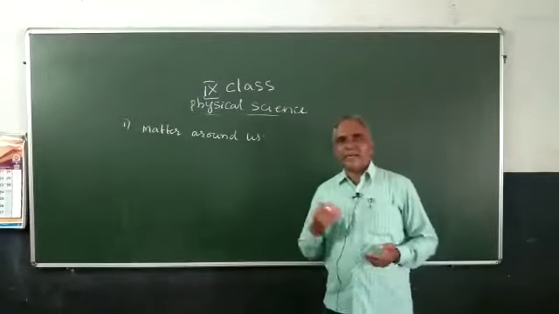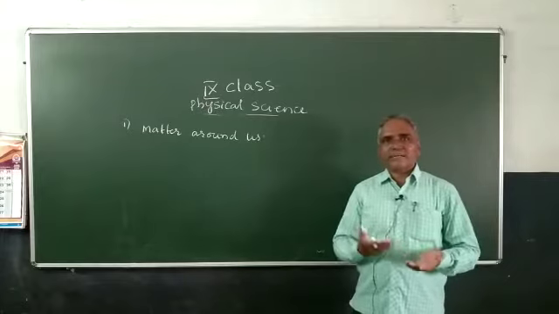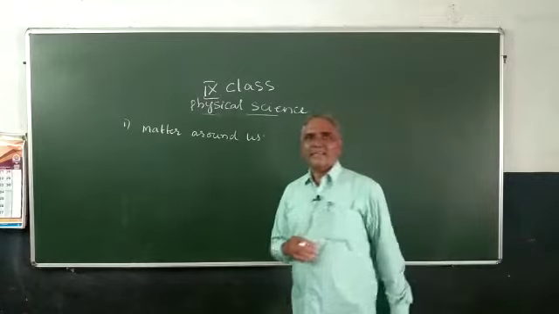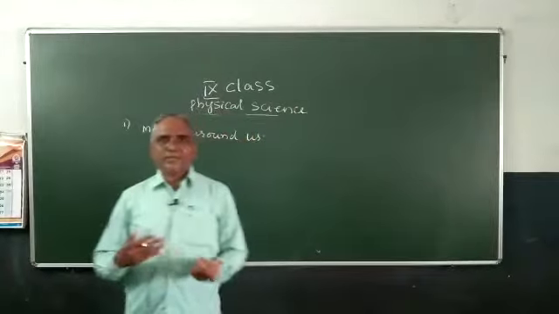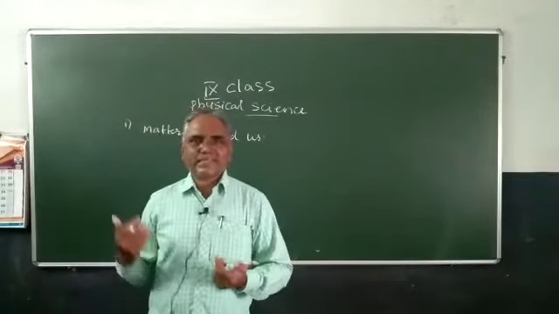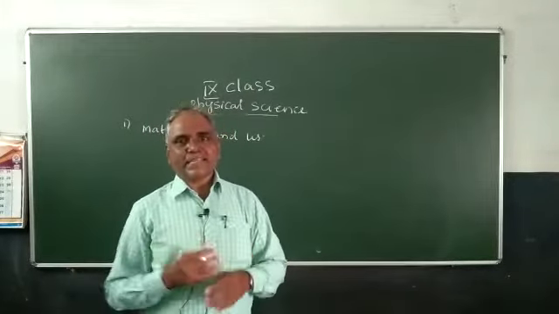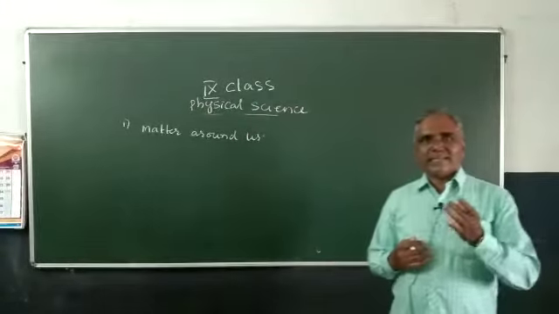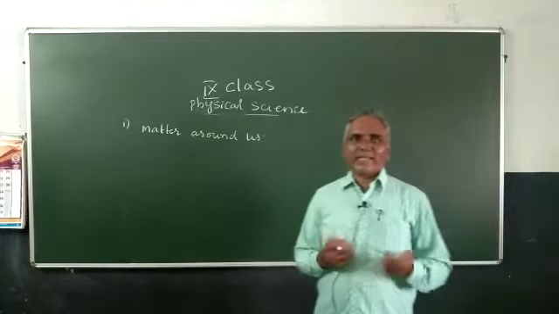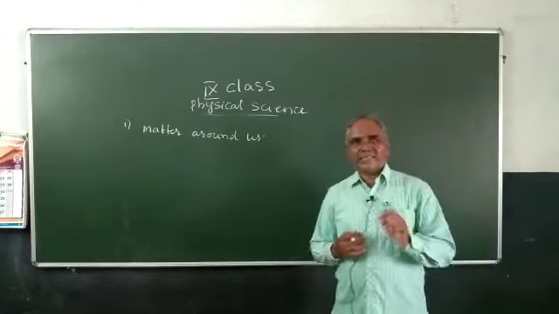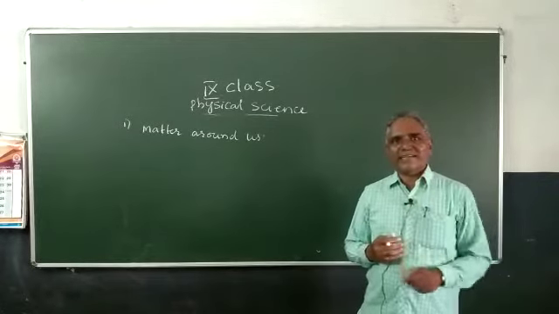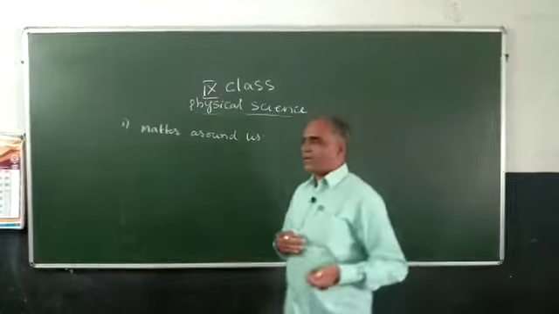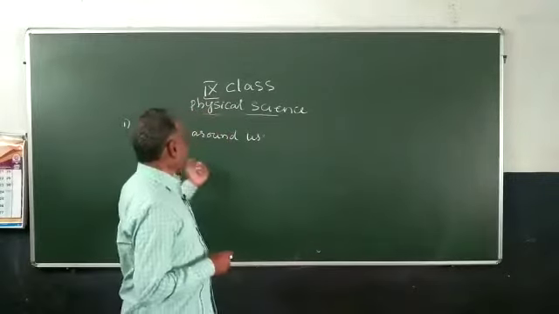Why? Because matter means any substance which occupies some space and has some inertia. For example, in our daily life we are seeing so many matters such as water. Matter exists in 3 states: the solid state, liquid state and vapor state. Water can exist in 3 states. As ice, it is a solid, water is the liquid and water vapor is the gas. So this is about the matter around us.